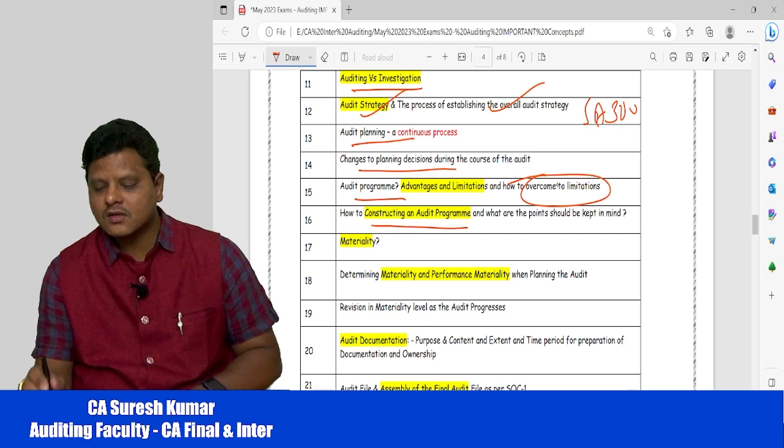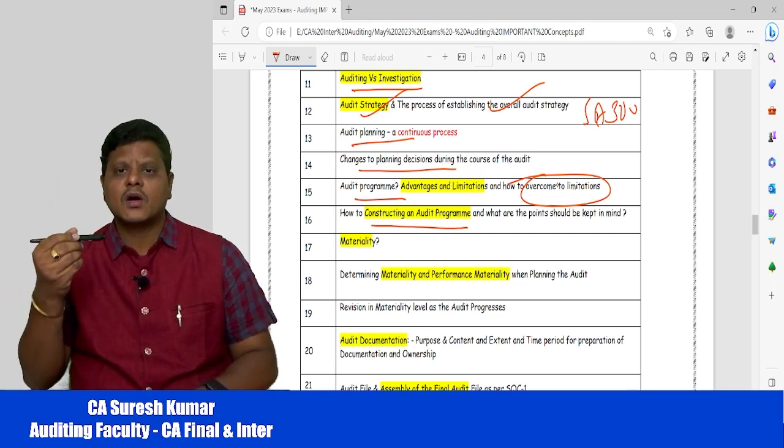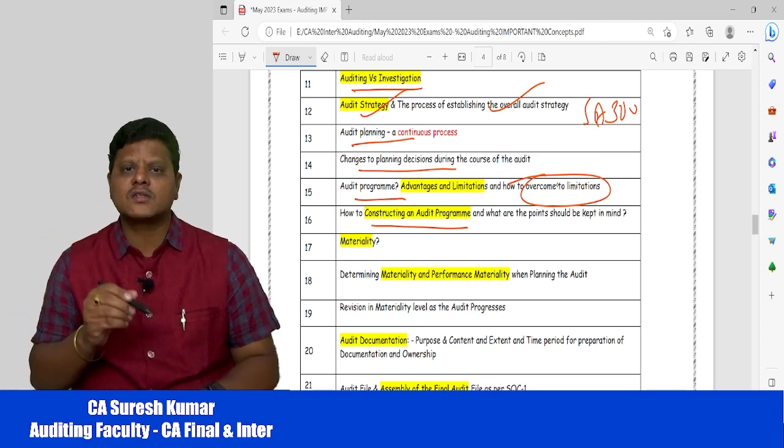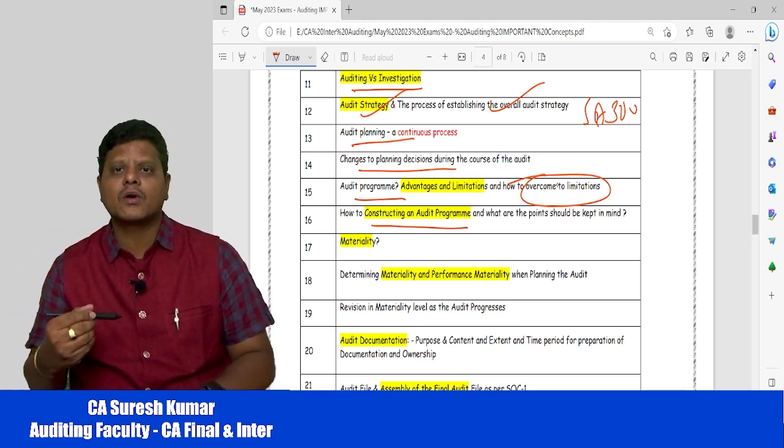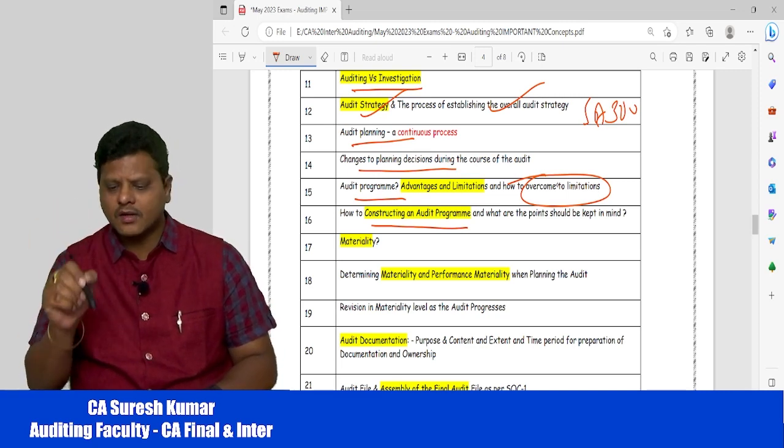Then how to construct the audit program. When you want to go for the audit, you need to prepare the audit program. That means the auditor has to prepare it by involving all his team members. Then how to prepare this audit program, you may get a direct question, and they may give a scenario and they may ask you to prepare the audit program as well.